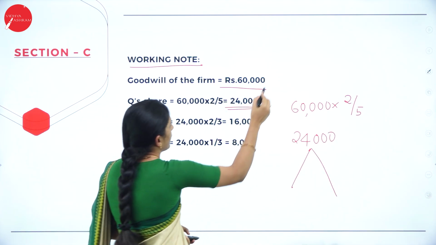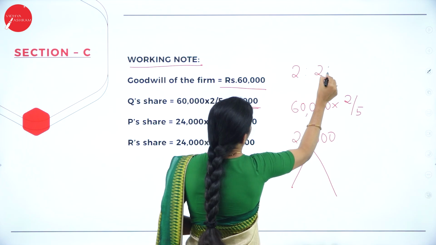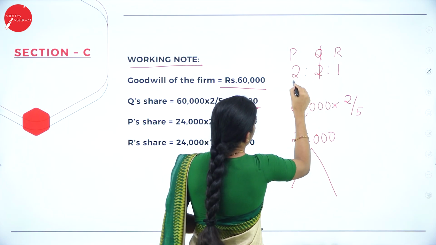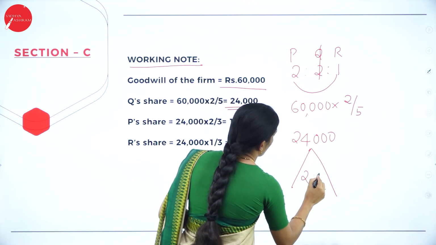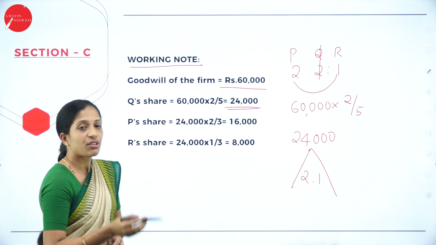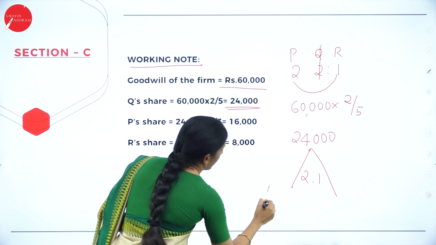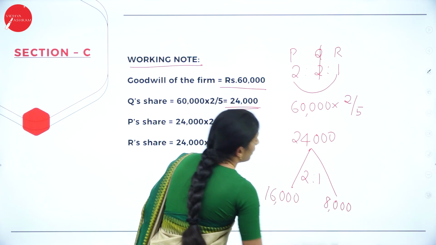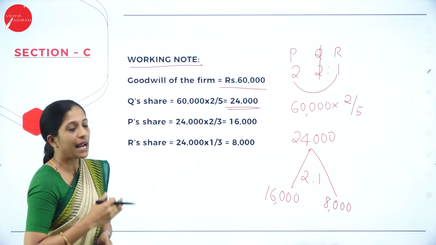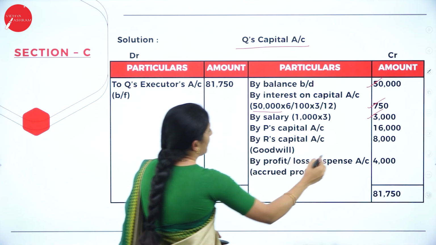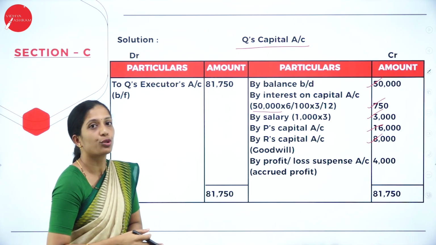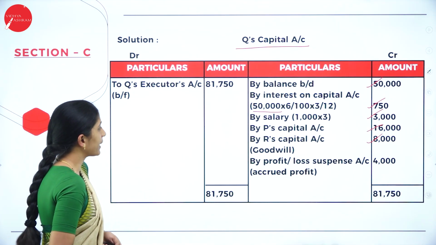Their profit sharing ratio was 2:2:1. So this is of P, Q and R. Now Q died. The remaining share is 2:1. When you divide 24,000 into 2:1, then you'll get 16,000 and 8,000. Now how do you show it in Q's capital account? By P's capital account 16,000, by R's capital account 8,000. This is goodwill distribution. So hope you are clear.